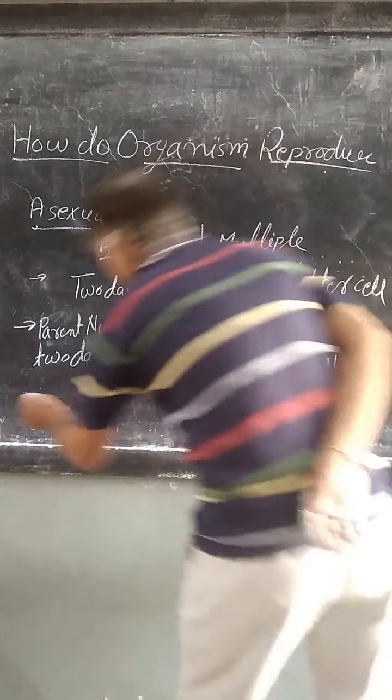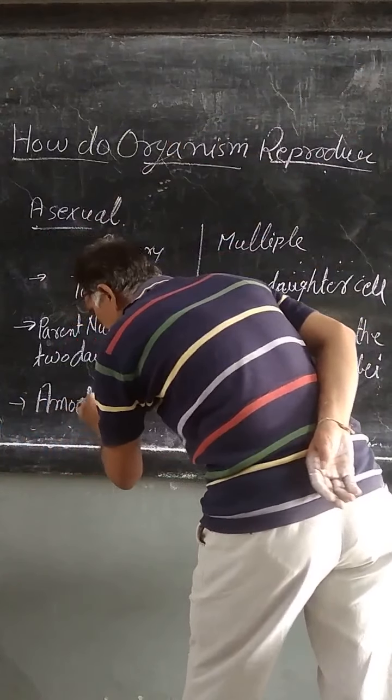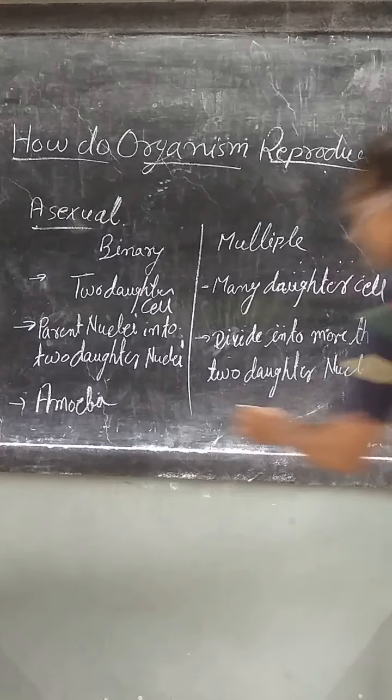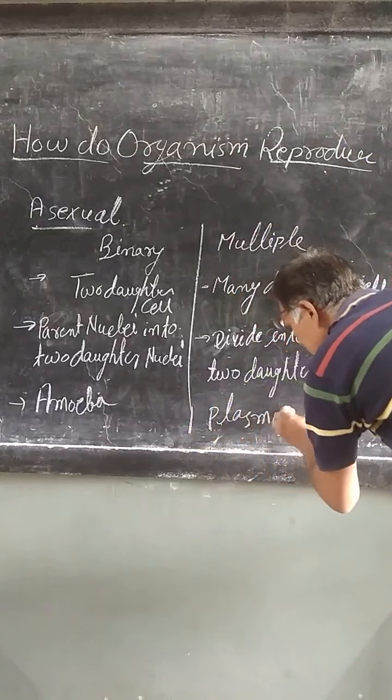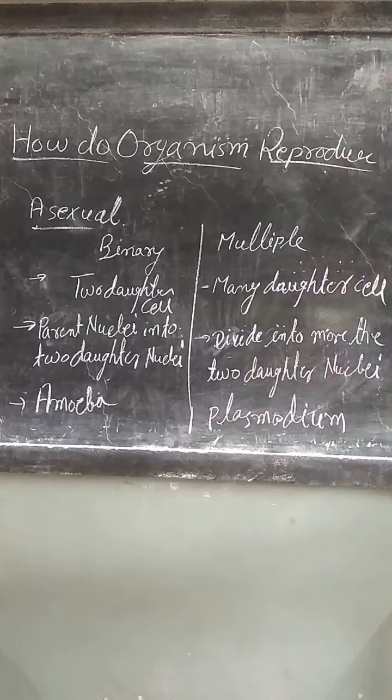Binary fission is exemplified by amoeba, and multiple fission is exemplified by Plasmodium.